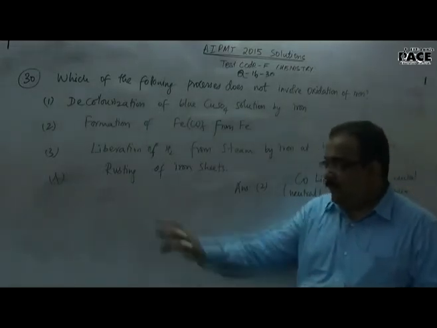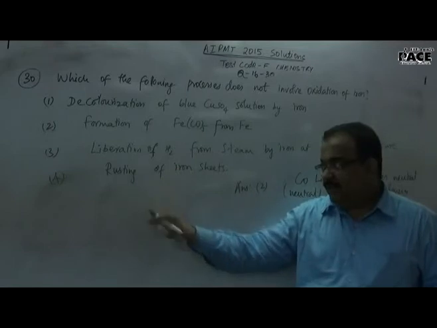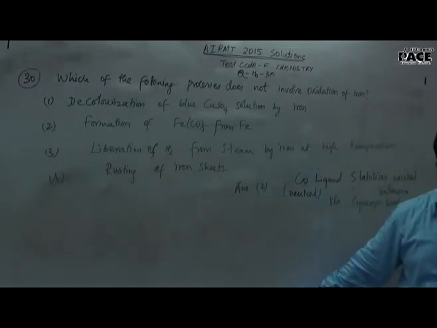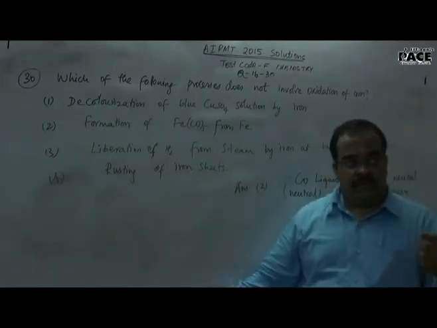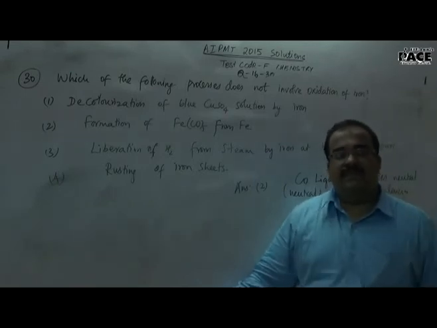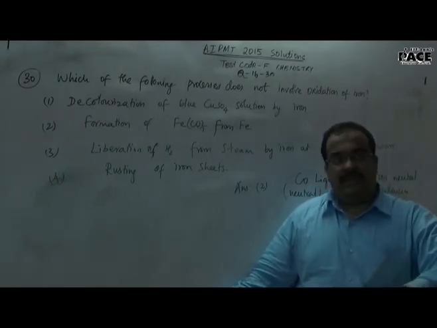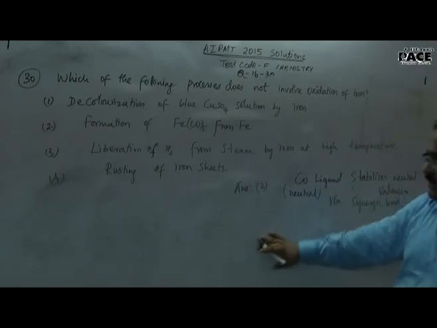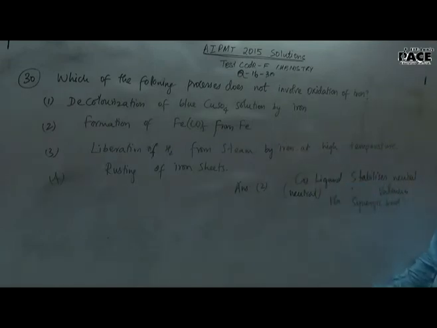It's called Lane's process. Rusting of iron sheets, as in NCERT. Of course, in rusting the iron converts to Fe2O3.xH2O, in which iron again is in the +3 oxidation state. Again iron gets oxidized. So the case in which iron doesn't get oxidized is option 2. It's clearly visible, answer 2.